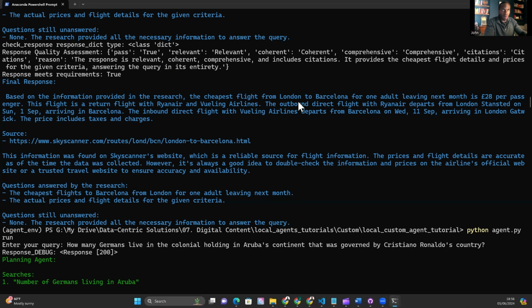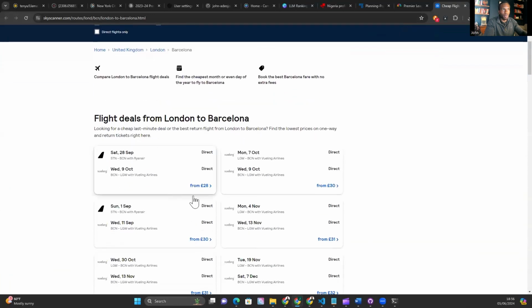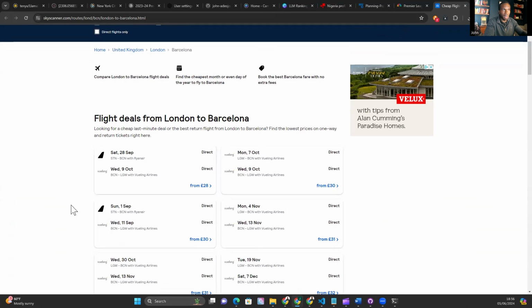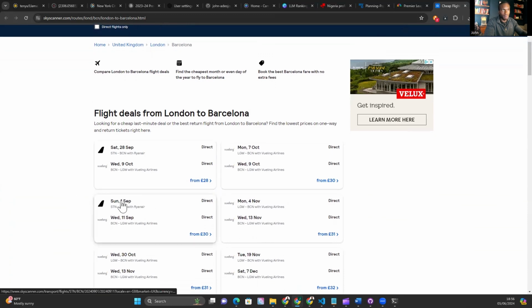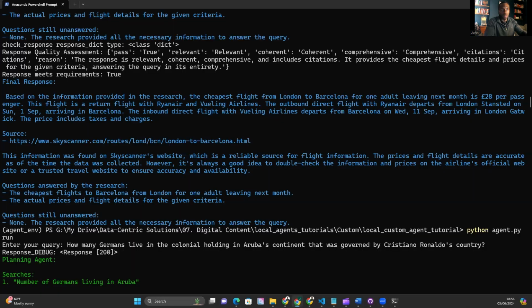But I will give it a pass on these flights, because I know we've already visited this Skyscanner website. Let's just, for your comfort, bring it up again. We've already visited the Skyscanner website, and we know there is a £28 flight, and that is the cheapest flight. And we know there's outbound flights on the 1st of September from Stansted to Barcelona, and then from Barcelona to London Gatwick. And we are mentioning that here. So departs from London Stansted. Yeah. So that's a pass. That's a pass for question 5. It's doing quite well so far.